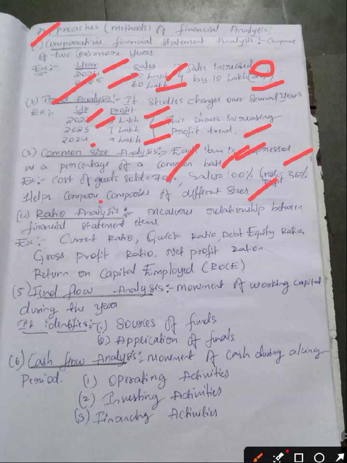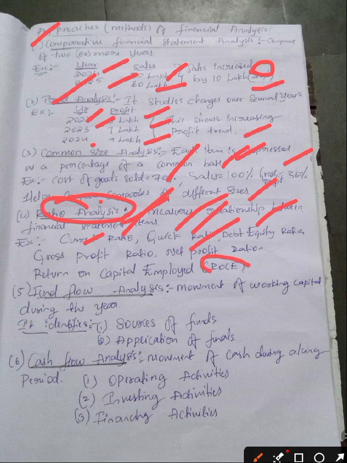Now see the ratio analysis. What is this ratio analysis? It measures the relationship between financial statement items. For example, current ratio, quick ratio, debt equity ratio, gross profit ratio, net profit ratio, and return on investment. ROCE I have given as a short form, return on capital employed. Am I clear? These ratios are not only for this subject; you can see these ratios in the financial management subject also. We will use these ratios.